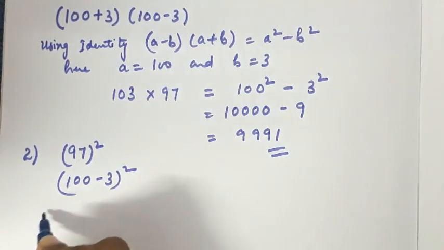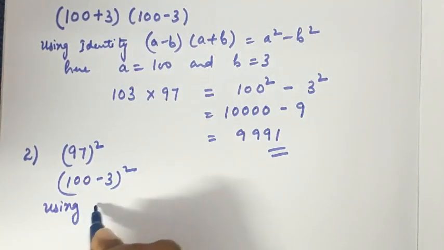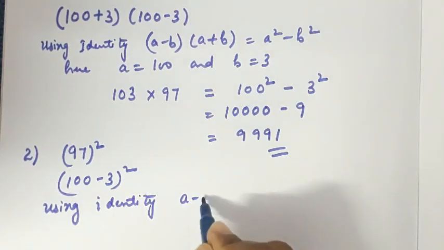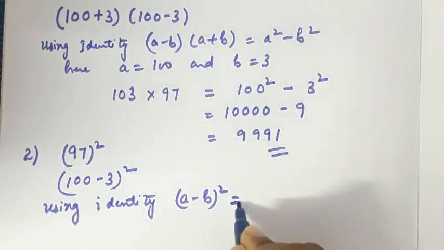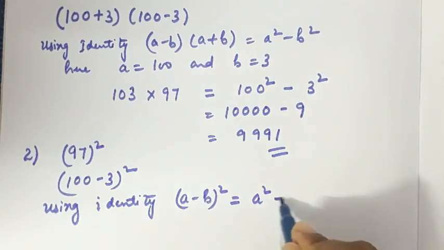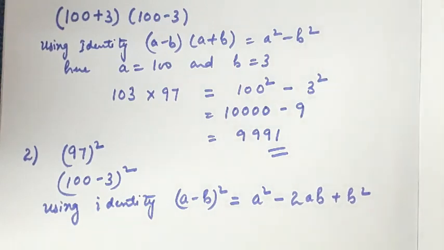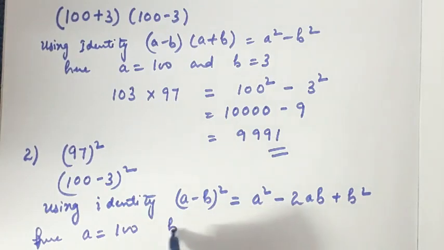So using the identity, that is a minus b whole square, which is equal to a square minus 2ab plus b square, I could evaluate this. So here a is equal to 100 and b is equal to 3, right?